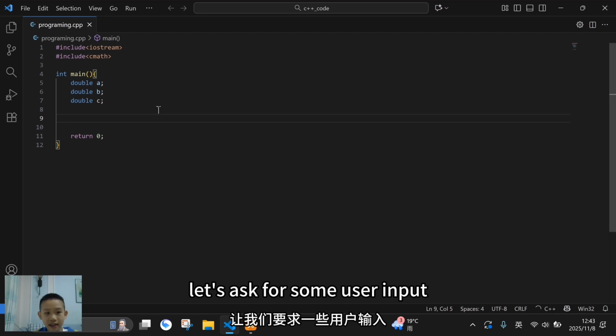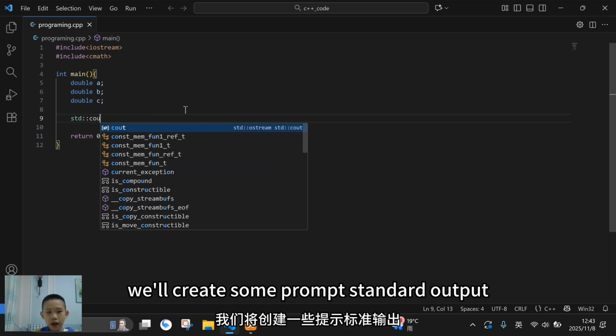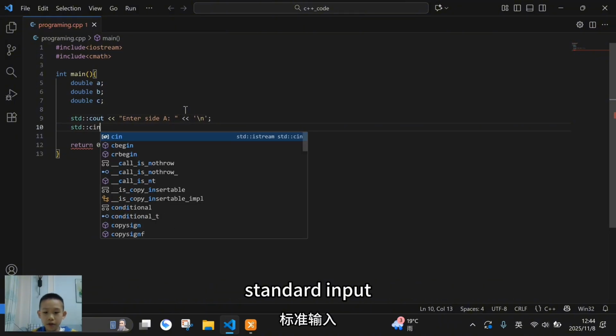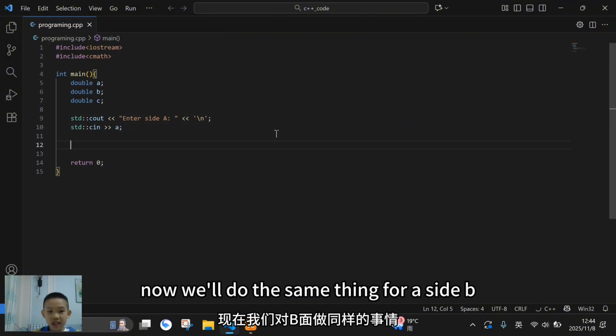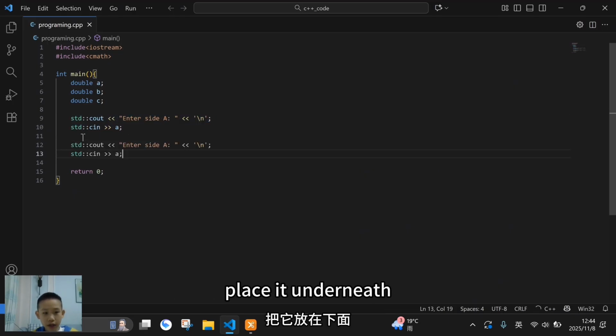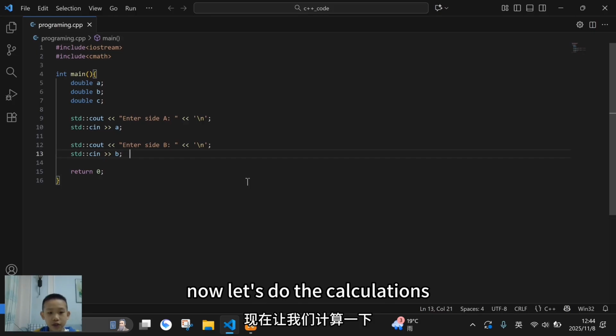Now let's ask for some user input. We'll create some prompt, standard output: "Enter side A: ", then I'll add a new line. Standard input. Now we'll do the same thing for side B. I'm going to copy this section of code, paste it underneath, but change it to enter side B and input b.